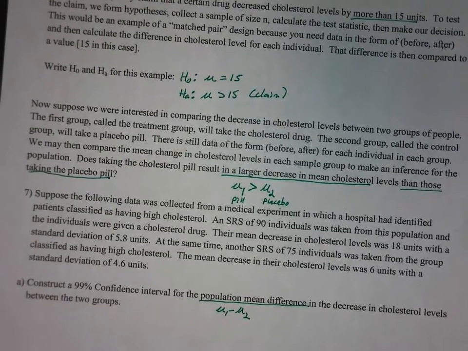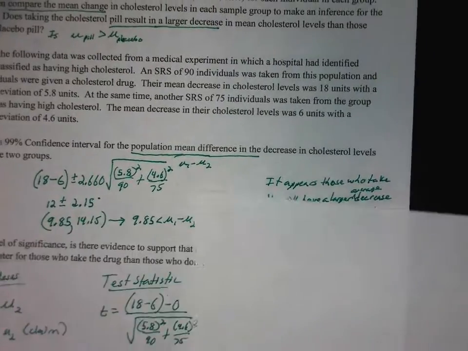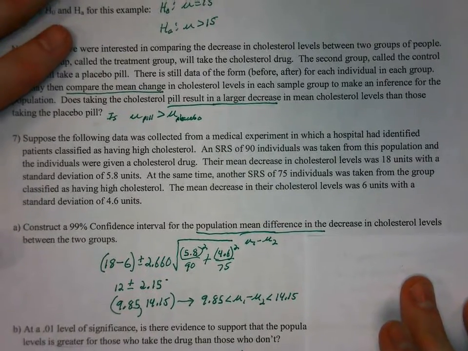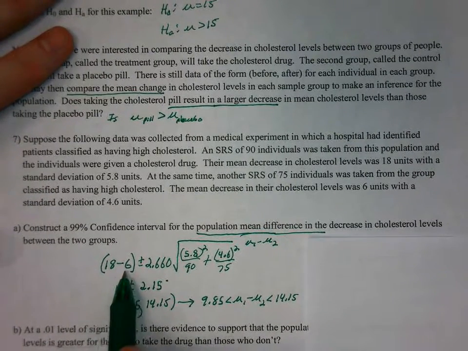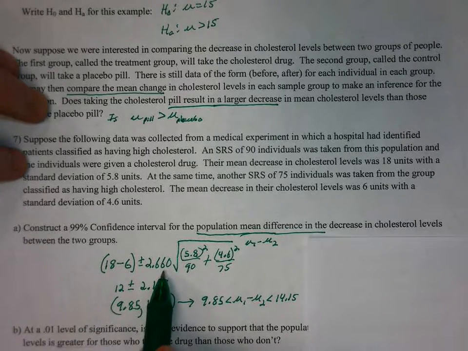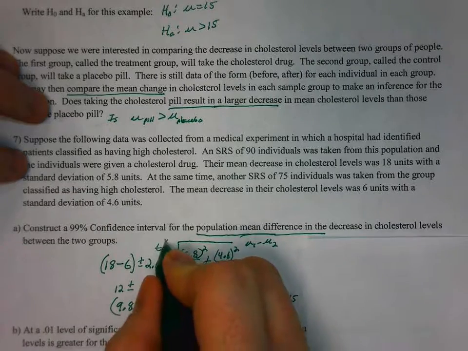When you substitute those values in, for the sake of time, X bar 1 minus X bar 2 is 18 minus 6, plus or minus 2.660. That is your T star value.